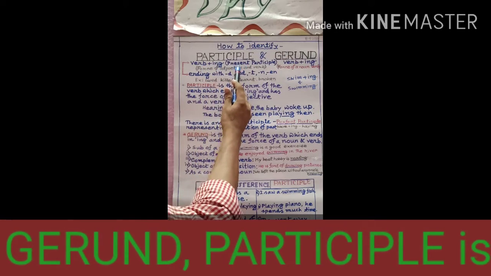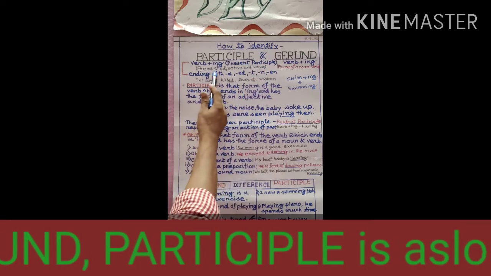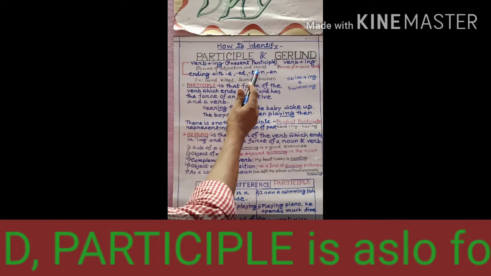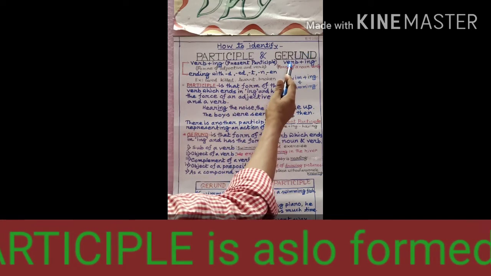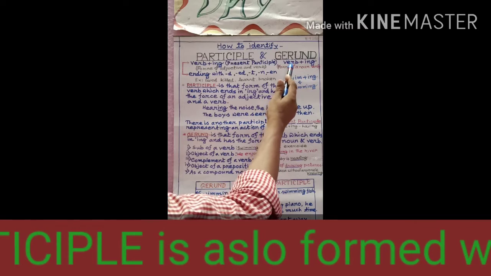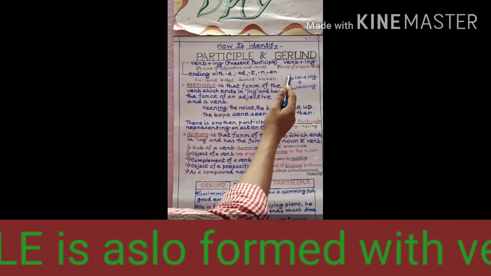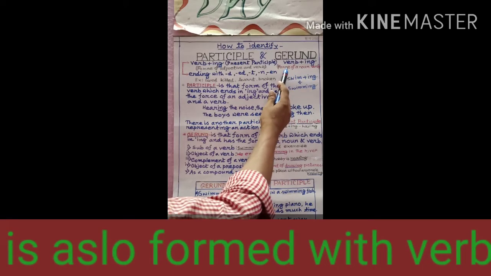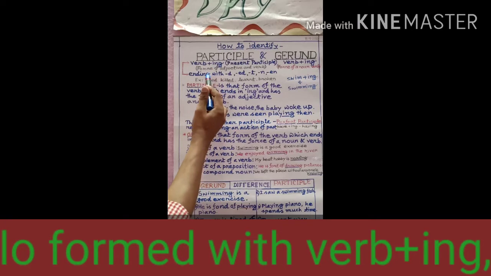It is called present participle. It has the force of an adjective and a verb, while a gerund is also formed by verb plus ing, but it has the force of a noun and a verb.